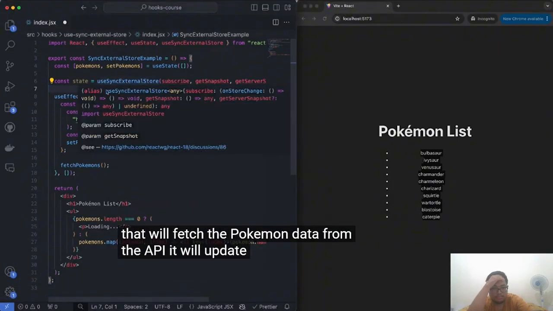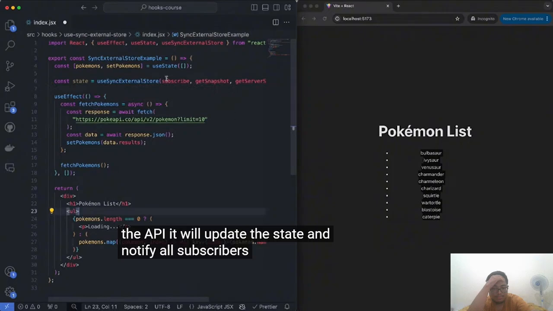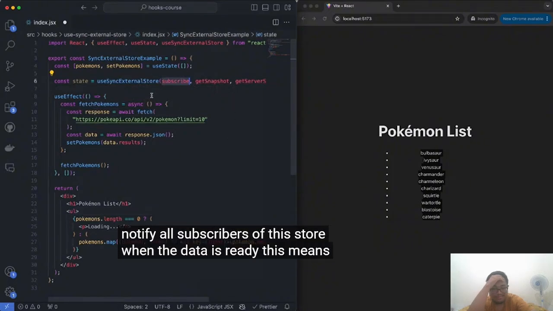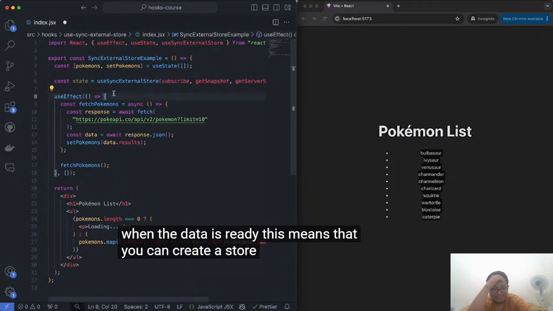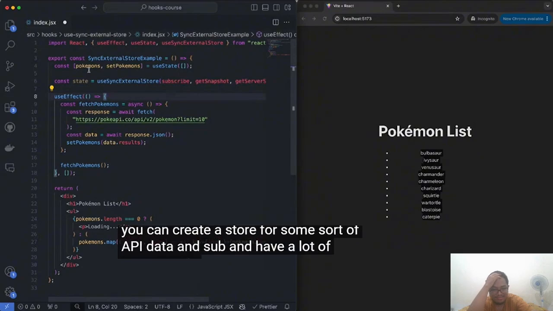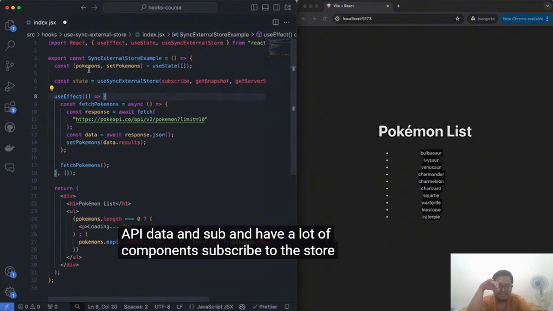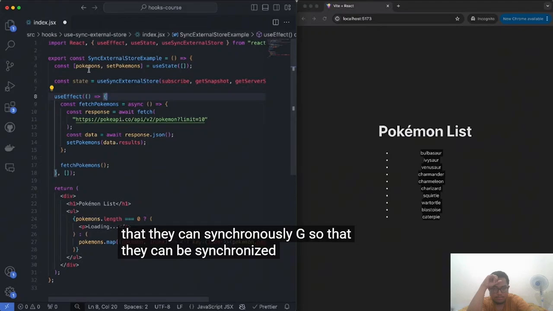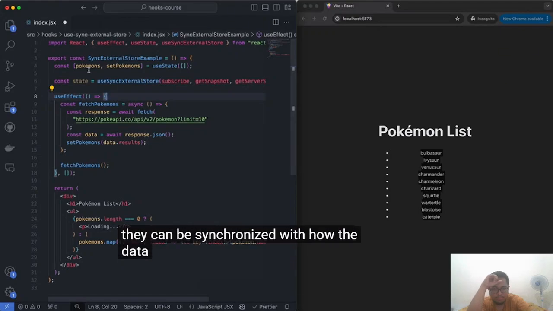It will update the state and notify all subscribers of this store when the data is ready. This means that you can create a store for some sort of API data and have a lot of components subscribe to this store so that they can be synchronized with how the data is updating.